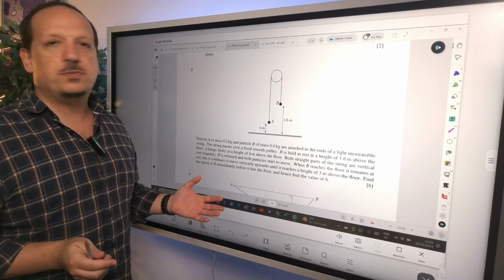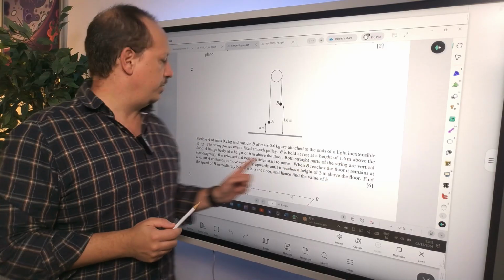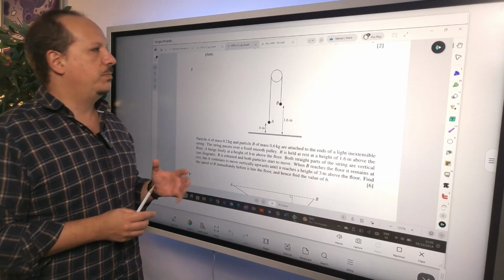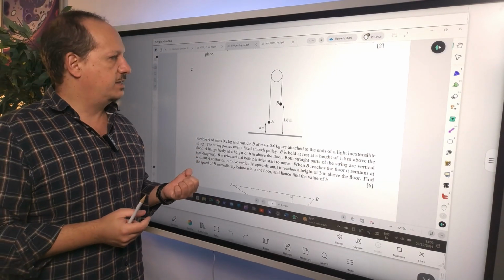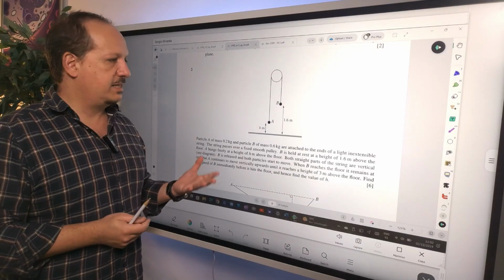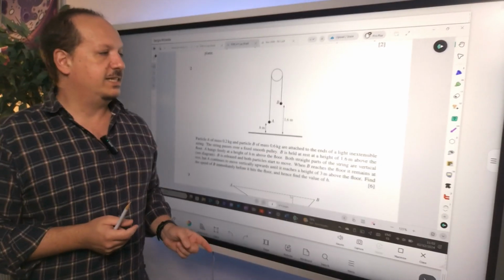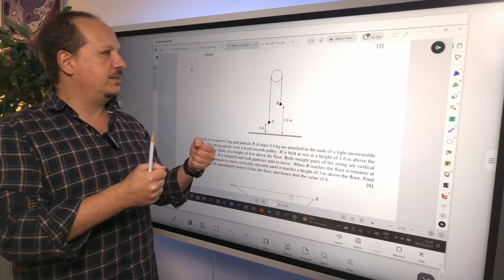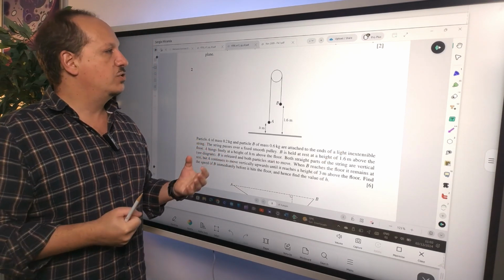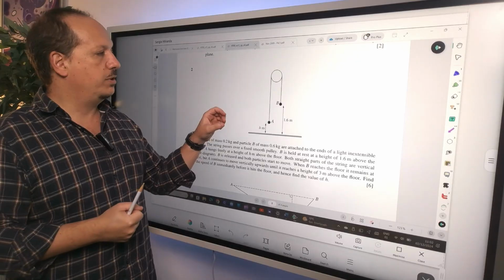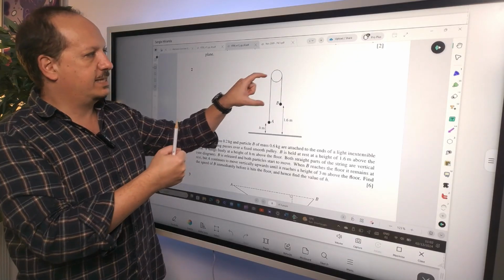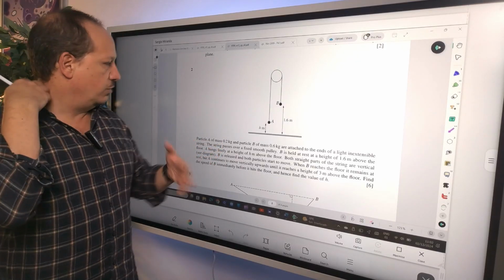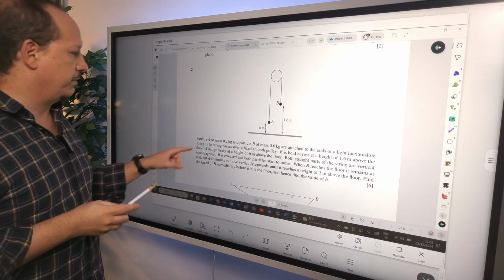inextensible string. What does this mean again? Light inextensible string means that you don't have to worry about the properties of the string. It's something that is there. The mass doesn't matter. That's why it says it's light. Inextensible means that it cannot be extended. So you don't have to worry about the fact that the weights may extend the length of the string. All right. Basically, you don't have to worry about the properties of the string.